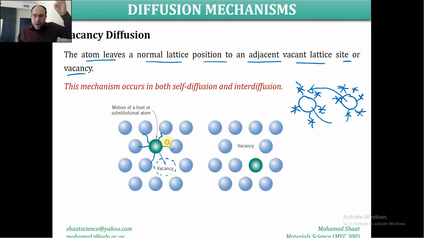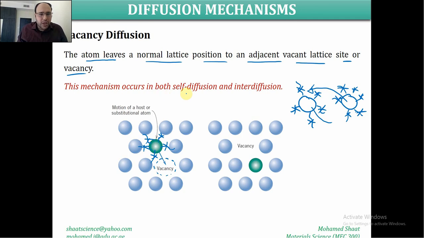So we need one amount of energy to break the bond, and then another amount of energy just to diffuse this atom to the new vacant atom lattice site. Make sense? So we just need 2 parts of the energy. It means that almost half of the energy, we don't need for the case of the vacancy diffusion. So in vacancy diffusion, the atom leaves a normal lattice site to an adjacent vacant lattice site or vacancy.